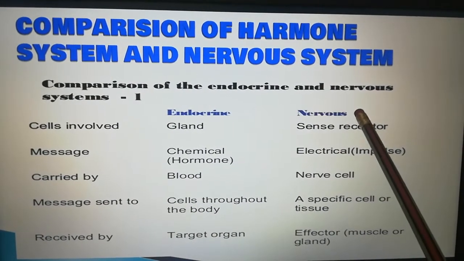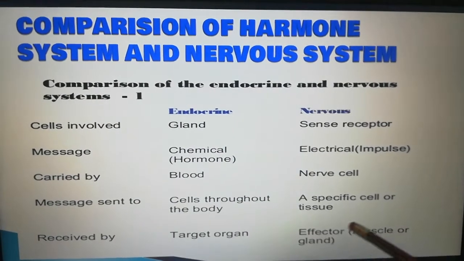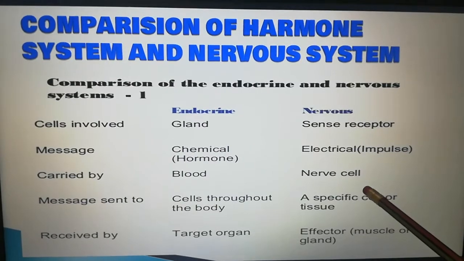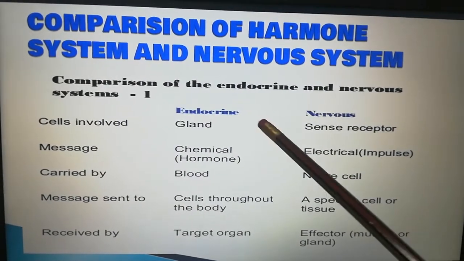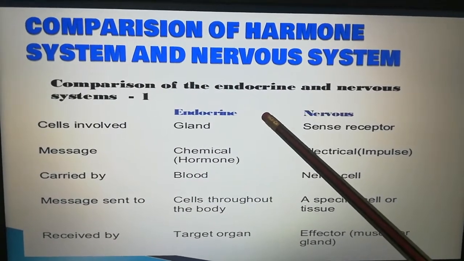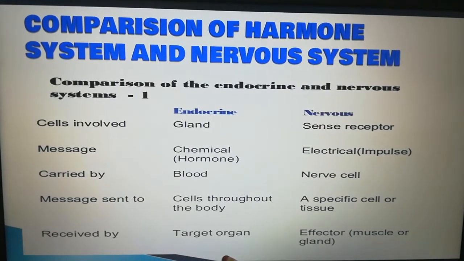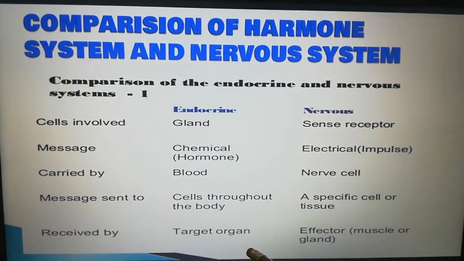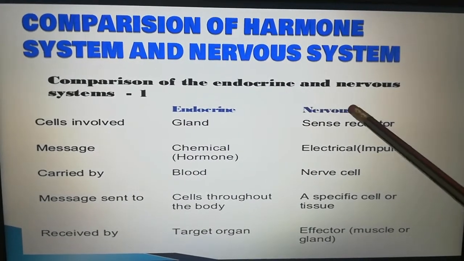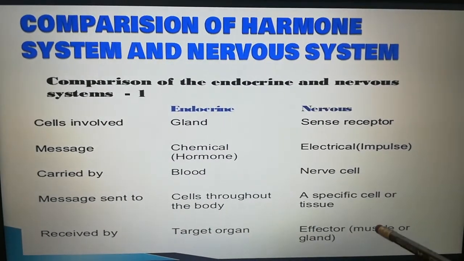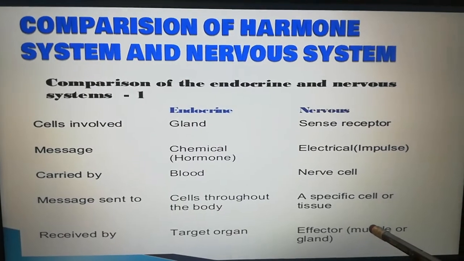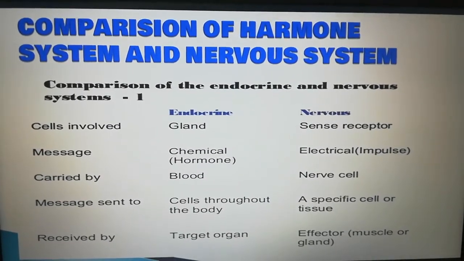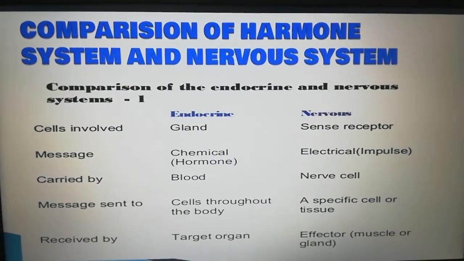In the nervous system, the messages are sent to a special cell or tissue like effector cells. In the endocrine system, the messages are received by a target organ, that is, a particular organ. In the nervous system, the messages are received by a muscle or gland which contains the effector cells.